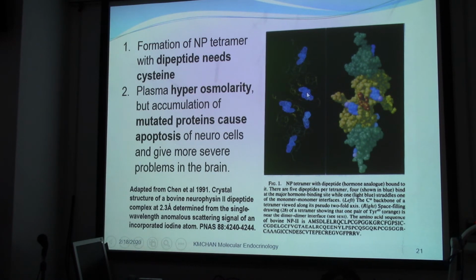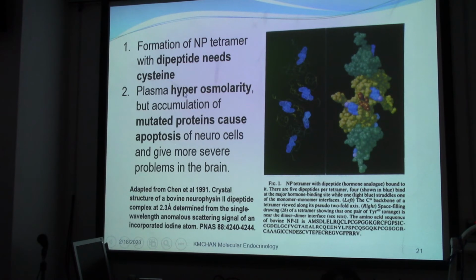The formation of the peptide actually requires disulfide bonding. So without the cysteine, they don't form this tetramer. Okay, this is the normal type, with this dipeptide bound to it. Without this tetramer, they cannot bind to the hormone, but that binding is to protect the hormone from being degraded.